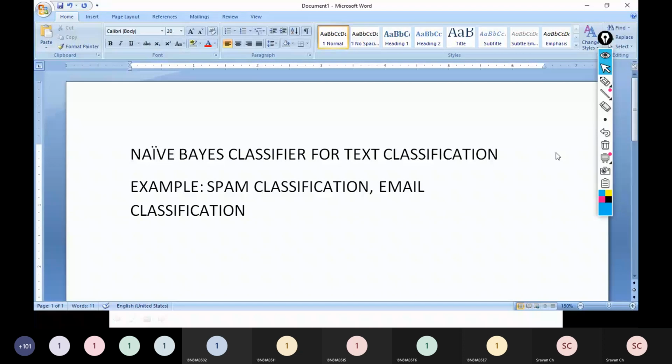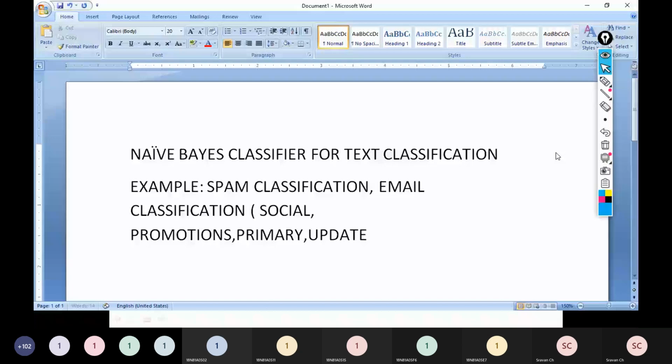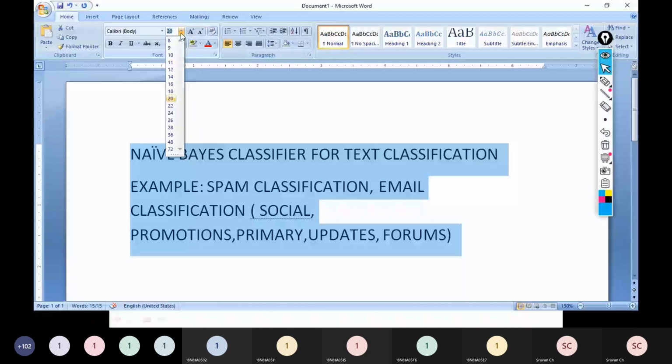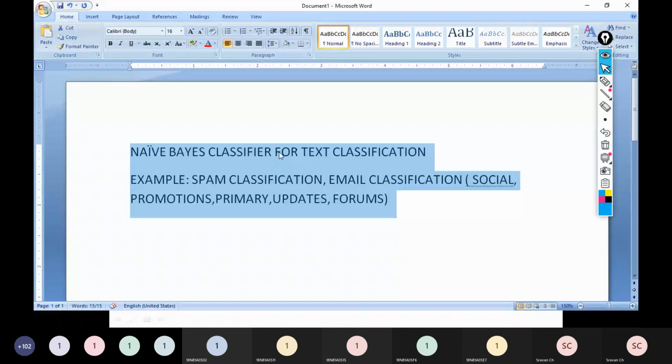And even in the inbox, if you are using Gmail, you may be aware some of the mails will go into a category called social, some of the mails will go to a category called promotions, some mails will go to a category called primary, some mails will go to a category called updates, then forums. Like that, if you observe, even in your Gmail, you might have noticed it. I hope you should be aware of this, right? So how is this classification done?